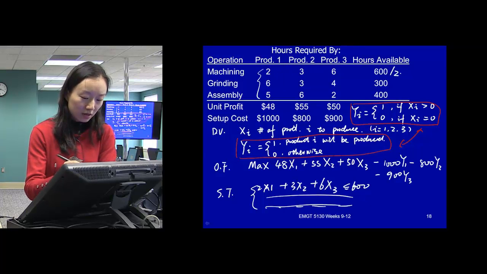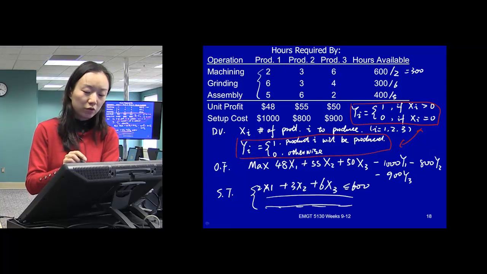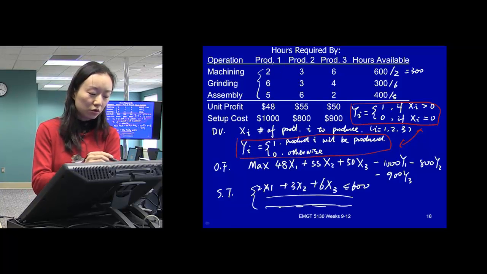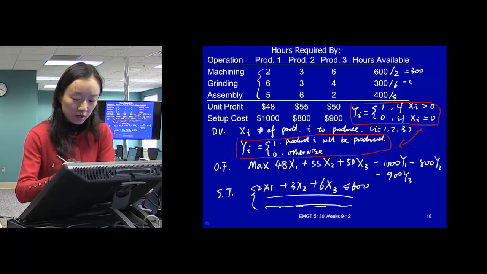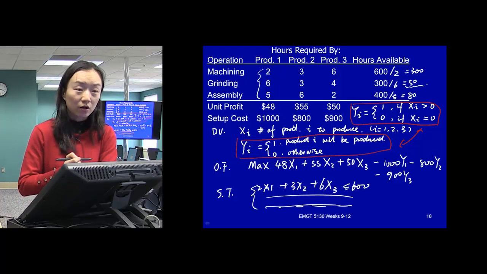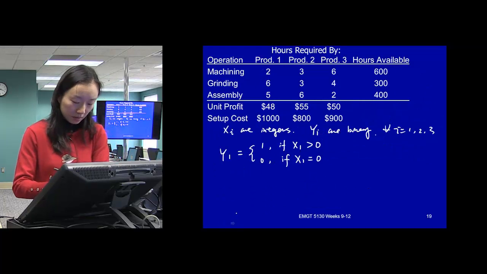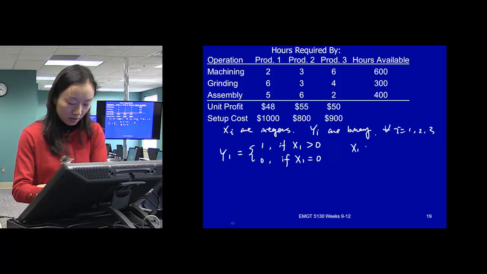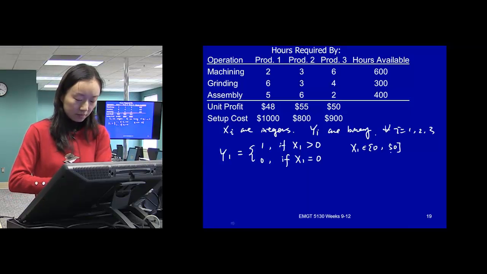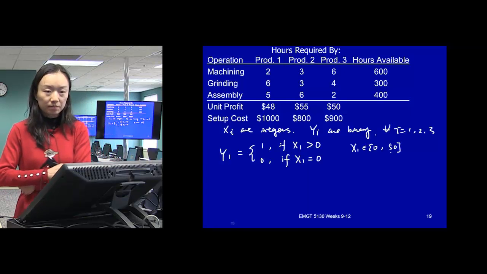Divided by 2, right? Divided by 6, or divided by 5. What's the maximum value? We're assuming that we just produce product 1, no product 2 or 3. So this will be 50, right? This will be 80. So the maximum value that x1 can go is 50. Okay, x1 can go from 0 all the way to 50, so it's not a binary variable.